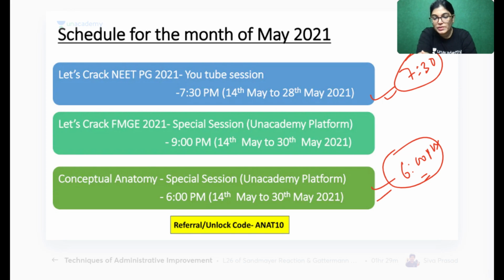Ma'am, will we also take the osteo portion? We'll try. If you all want, I will take osteo also. But last time I took osteo, fewer students were coming. So if more students are interested, then only I will plan, because it involves too much time. If more of you are interested, let me know.